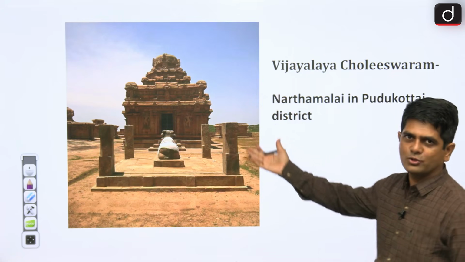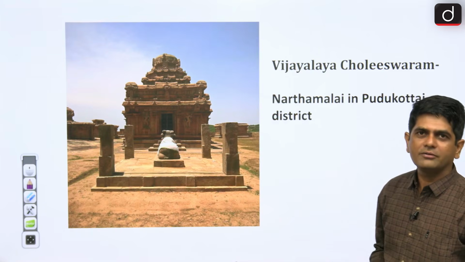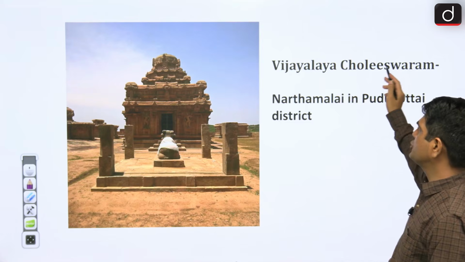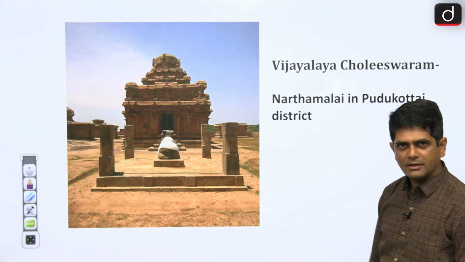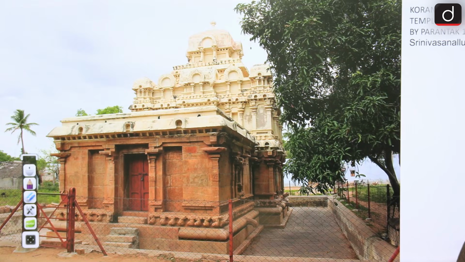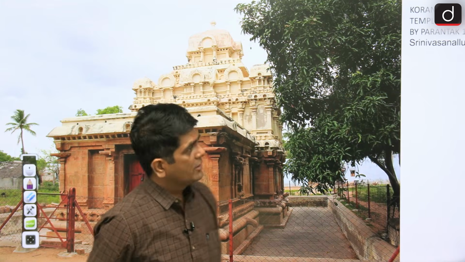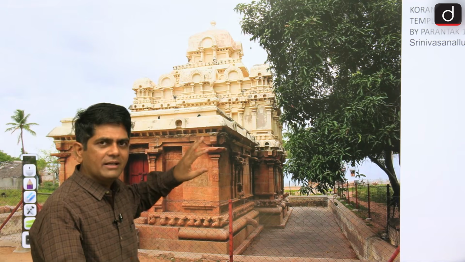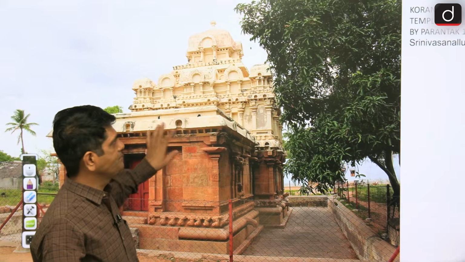One of the earliest Chola temples was built by Vijayalaya, the founder of the Chola dynasty of Tanjavur. He built the Choleswara temple where? At Narttamalai. Then came the Koranganatha temple. It was built by whom? It was built by Parantaka first, at Srinivasanallur. So these are basically deeply inspired by the Pallava temples.